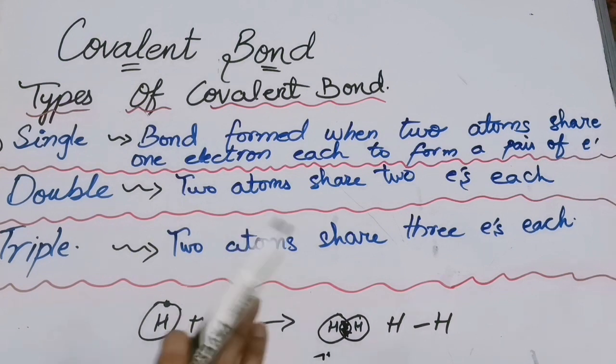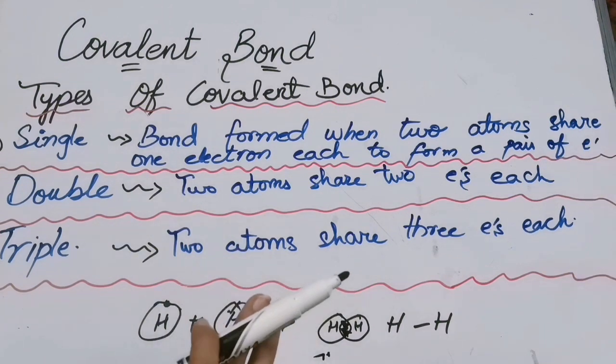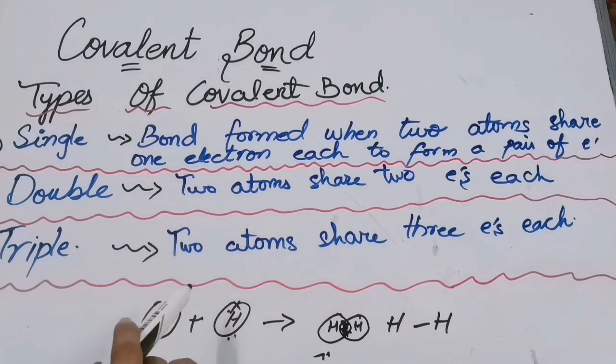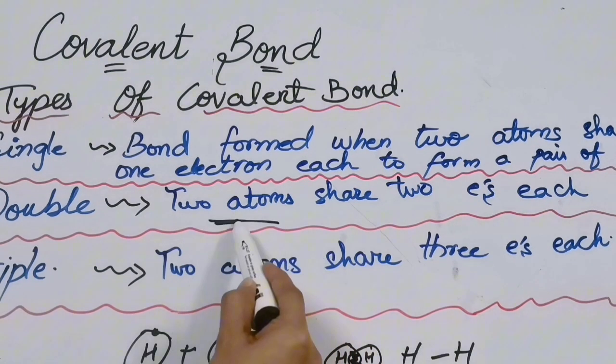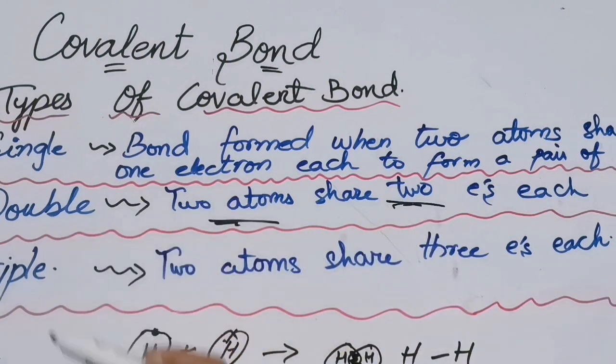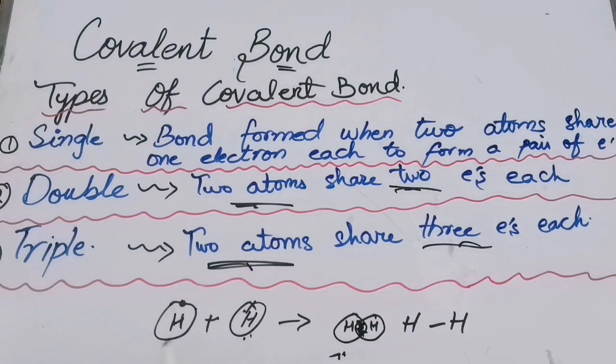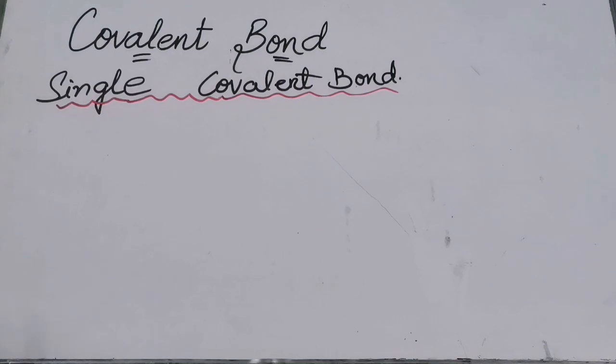We will discuss the examples of double and triple covalent bond later on. When we study them, you will get to know that two atoms share 2 electrons each in case of double covalent bond, and two atoms share 3 electrons each, means that one will share 3 electrons and the other will also share 3 electrons, and the bond that is formed as a result of sharing of 3 electrons is known as triple covalent bond. Now we will study the single covalent bond.